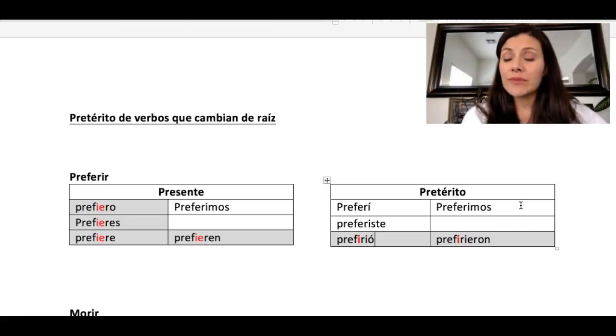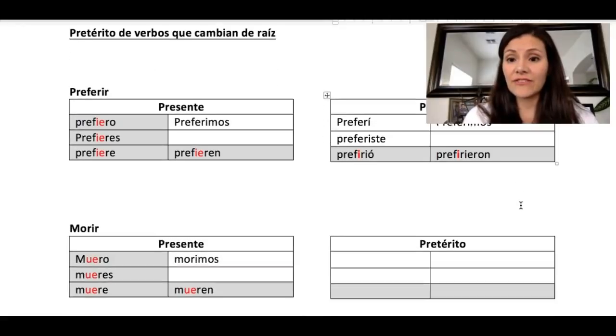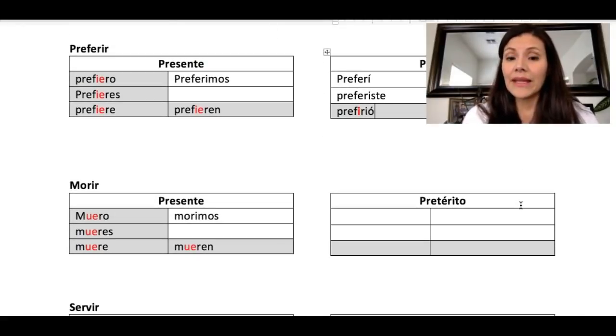Remember, we also have verbs that in the present tense change from O to UE, such as the verb morir. Now, because this is a verb that ends in IR, it's going to undergo the same type of change that preferir underwent, where it's only going to change one letter. In the present tense, it went through a two-letter change, O to UE. In the preterite, it's only going to change one letter.